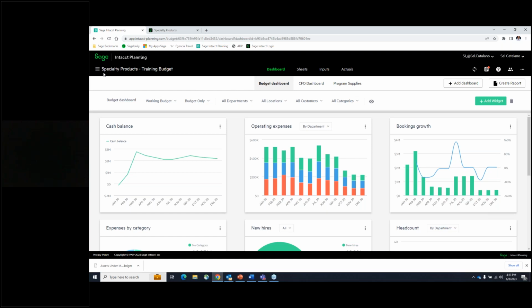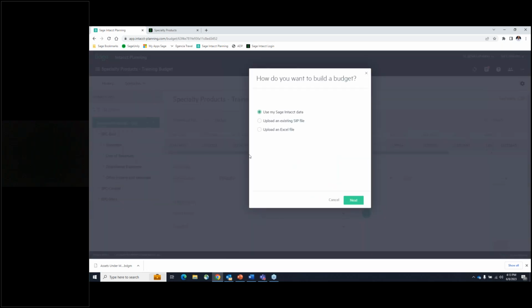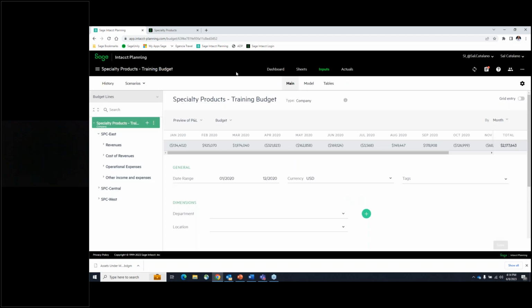And it's as simple as just clicking on this new budget, and there'll be a wizard that guides you through either taking data from Sage Intacct or uploading an existing Sage Intacct file, or if you need to, if it has it in Excel, you can also utilize it and import through Excel. Okay, so and then from up here, I just want to show you a couple other things here.